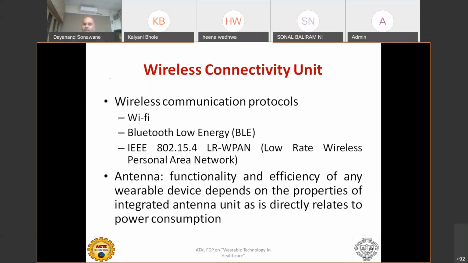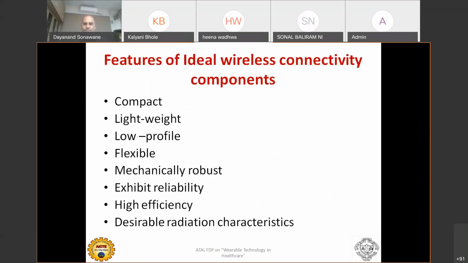But parallelly, all wireless has a major problem of power consumption. Once you have wireless built in, either Bluetooth or Wi-Fi, then power consumption starts increasing. So this is again one compromise between your power and wireless activities. Of course, the antenna is also there. If you look at the back side of a wireless device, there is a plated antenna, and that will provide you the wireless connectivity.